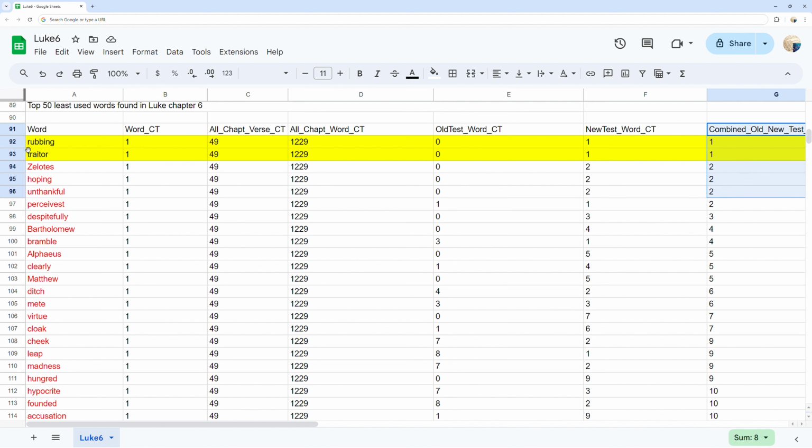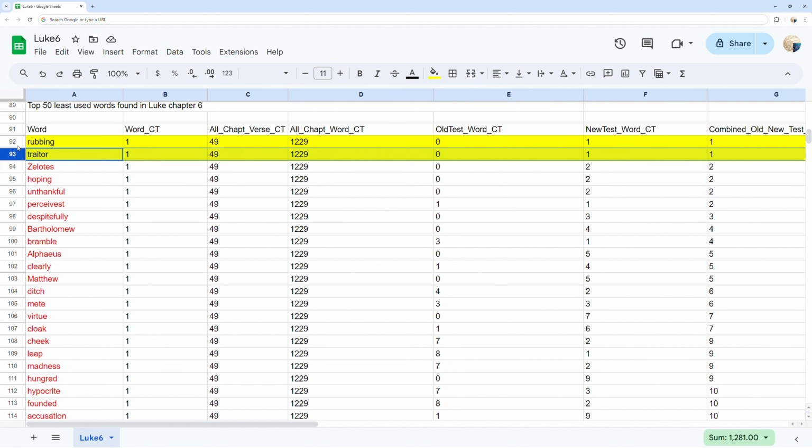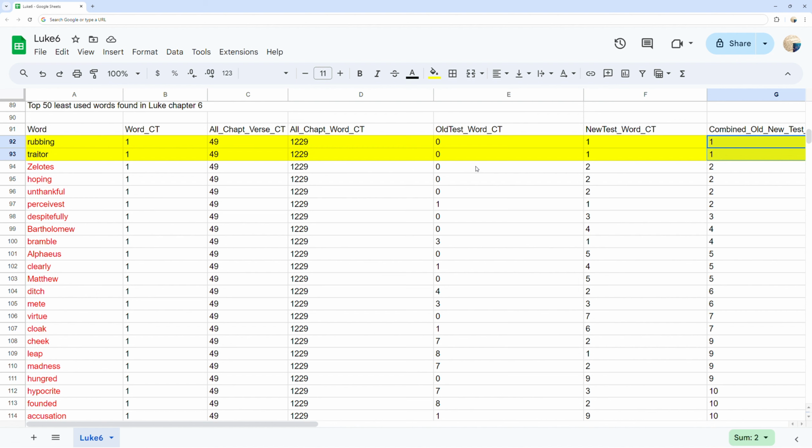You can see two unique words in yellow highlight which instances are only found one time in all of the Bible, making them a rare occurrence only found in Luke chapter 6.